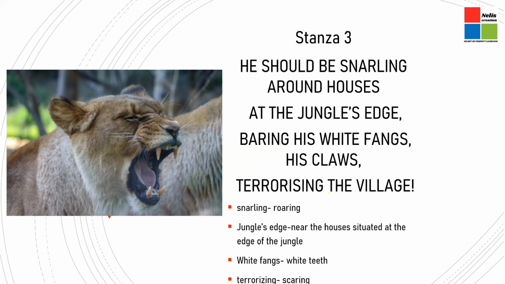The tiger should be roaring around houses at the jungle's edge. Now, at the jungle's edge refers to the outskirts of the jungle. The outskirts of the jungle is where the tiger is at times found, and he is roaring at times around the houses because he's trying to frighten the people.